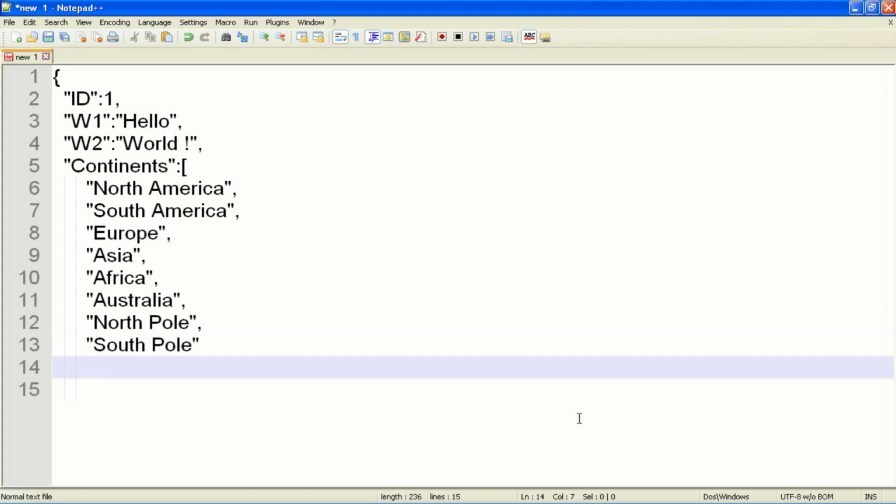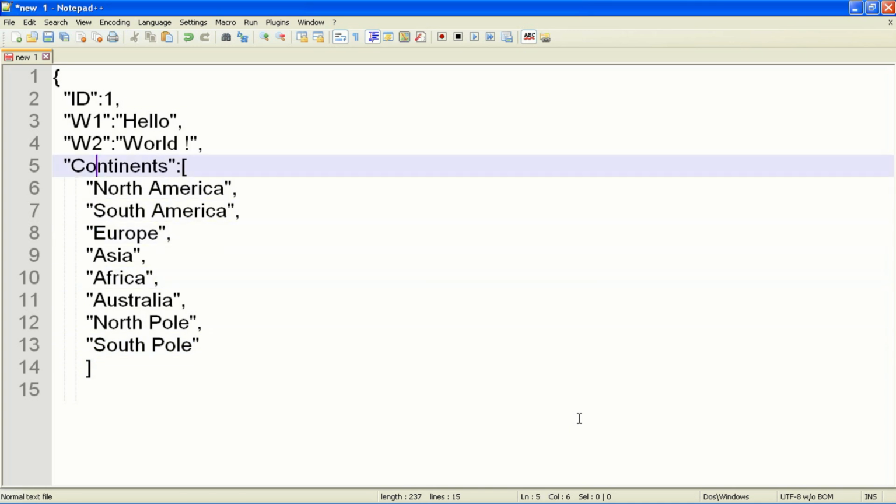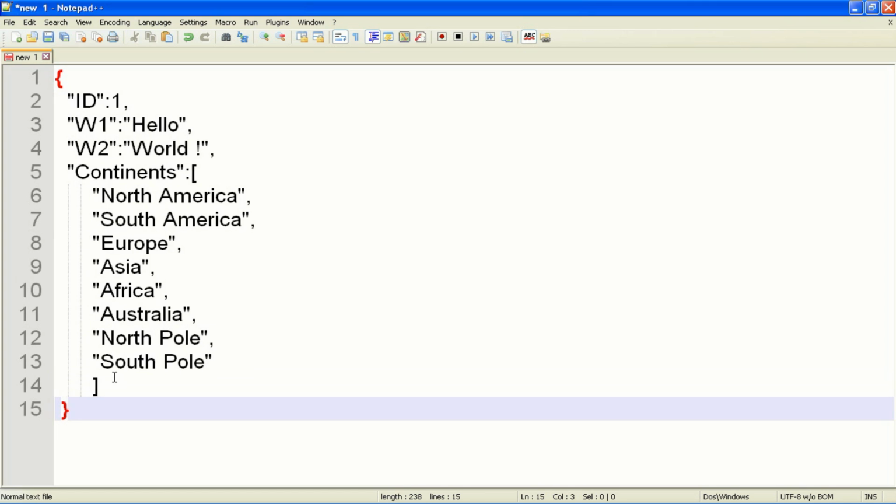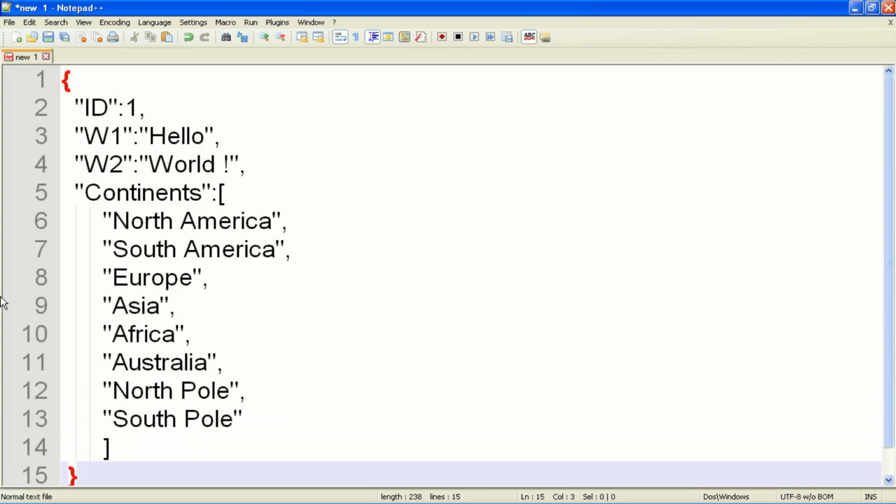Since it's an array, I have to close with a right square brace, and since this continents item is the last key value pair, I don't need a comma here again. I can simply close it with a curly brace. So this whole becomes my one object.